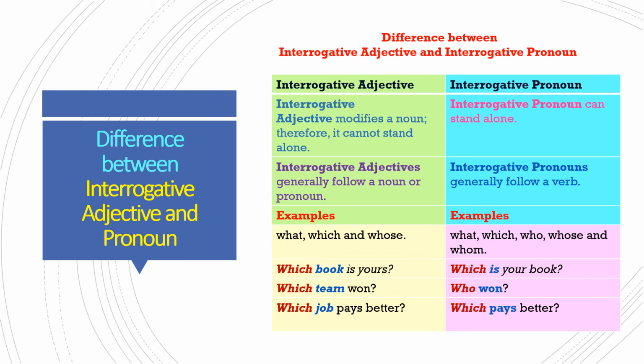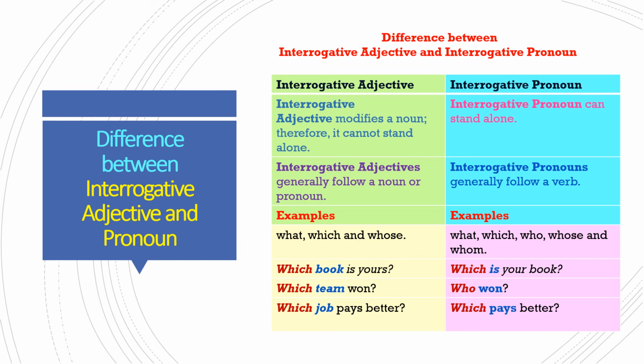Whereas an interrogative pronoun is followed by a verb. Which is your book? Which is followed by a verb, so it is called an interrogative pronoun. Which team won? Here which is followed by the noun team, so it is called an interrogative adjective. And if we see here, who won, won is a verb. So who is followed by a verb, it is called an interrogative pronoun.